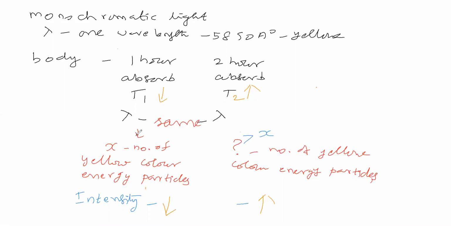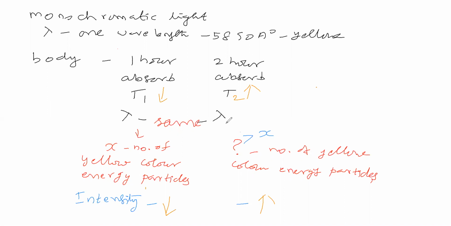This body is exposed to sunlight for 1 hour. Here, 2 hours. In this place the body is absorbing sunlight radiations, that means various wavelengths.